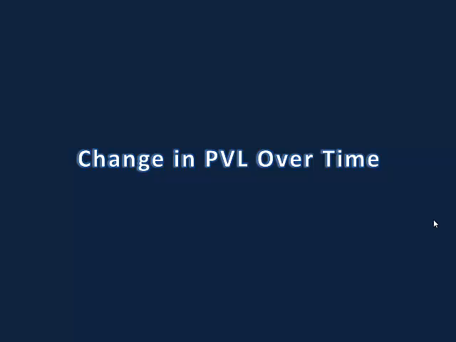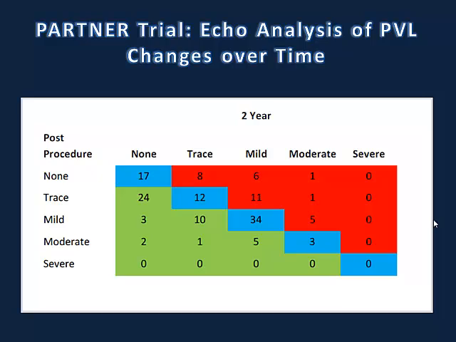The next question is the sustainability or the durability of this phenomenon. So whether paravalvular leak changes over time, and this is again the PARTNER data you see here, that for example, if a patient had a mild residual paravalvular leak using the Edwards, most likely he would remain with paravalvular leak, but some patients would have, during follow-up, a better finding, which means trace or none, but few patients would deteriorate to moderate.